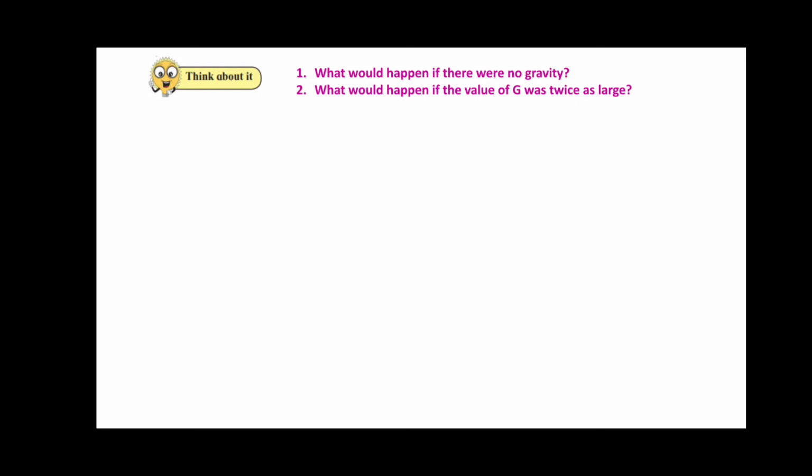What would happen if the value of g was twice as large? Friends, here, if the value of g were to be doubled, then the weight of all the objects on the earth would become double, making simple tasks like picking up an object difficult.